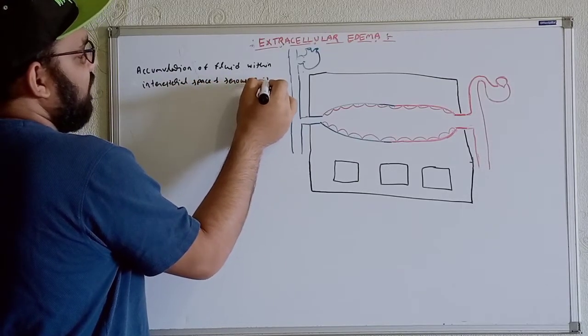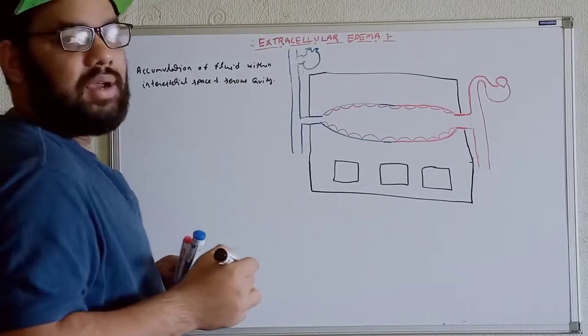Serous cavity means you can remember the pleural cavity and the pericardial cavity in this way.